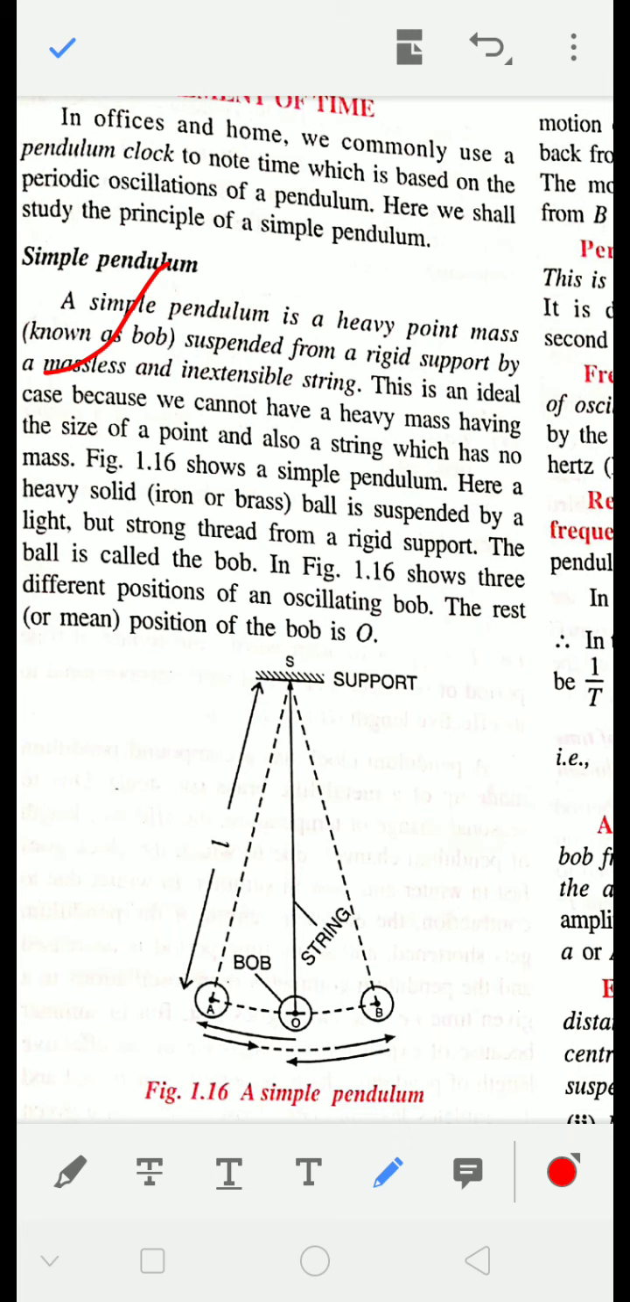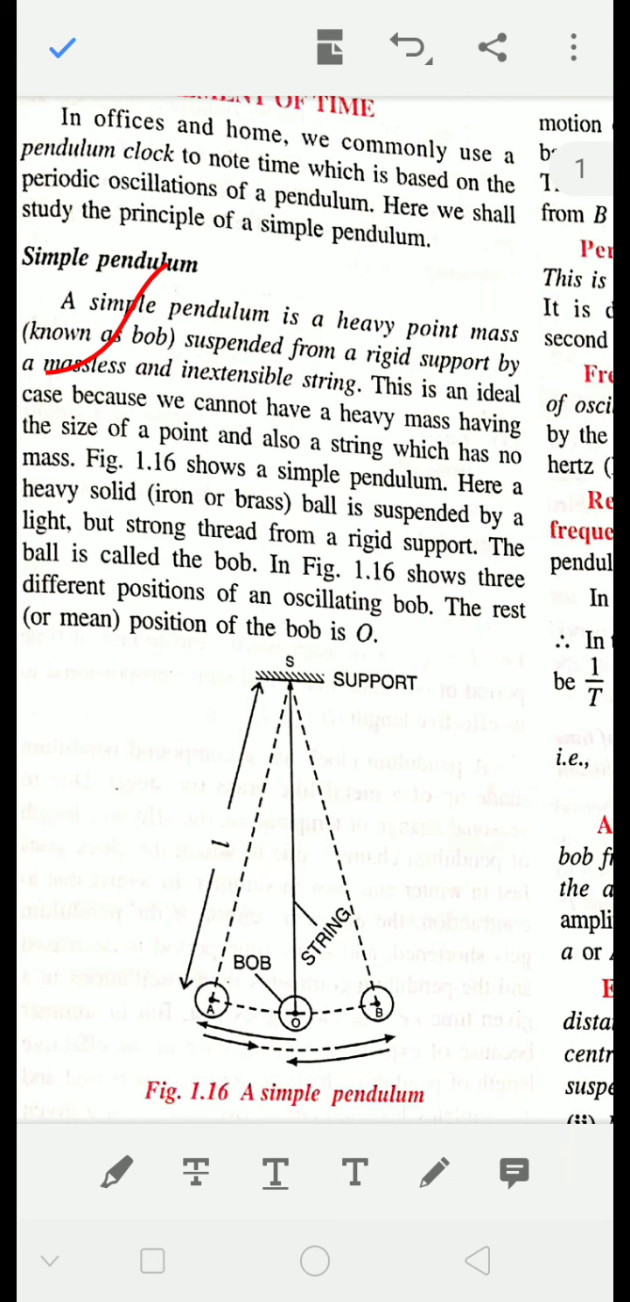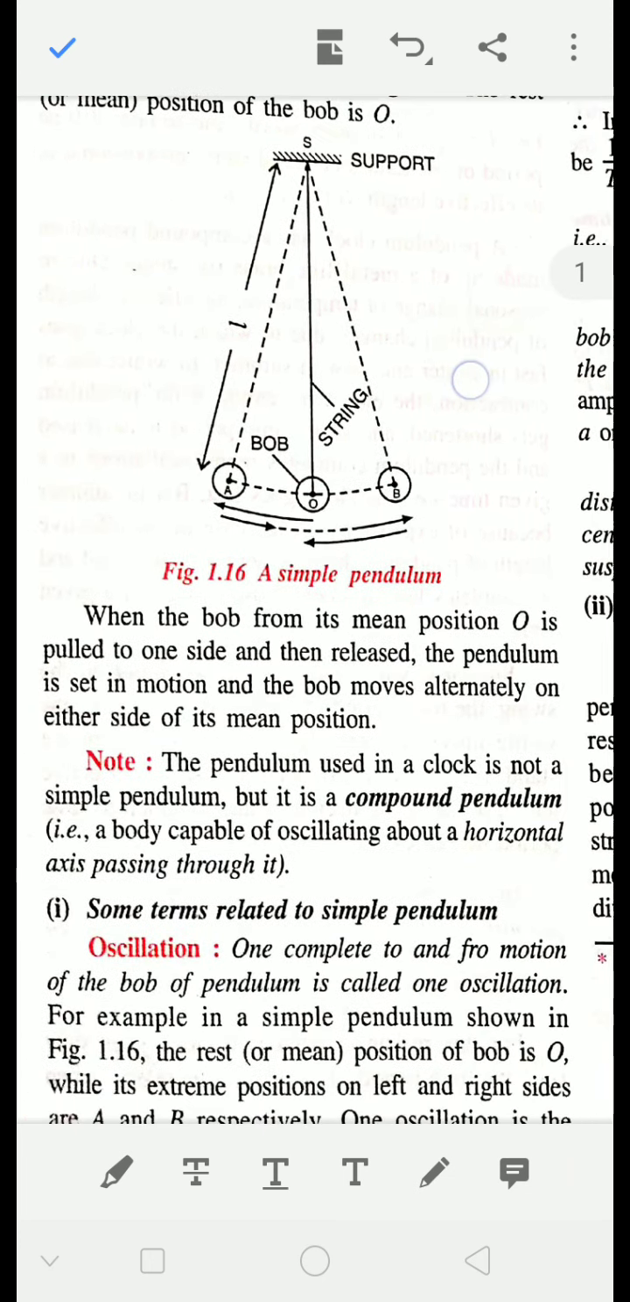Now this definition is giving an idea of a pendulum that is an ideal. Ideal why? Because it is not possible to have a point mass. Whenever you have a mass, that will have a dimension, that will have a radius or something. Anyway, the string is considered to be almost inextensible. But that is the definition of a simple pendulum.